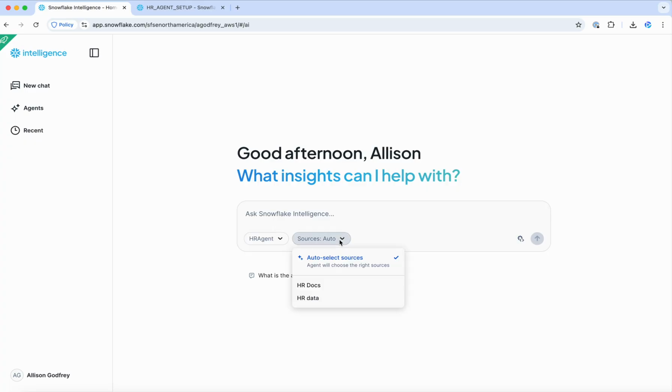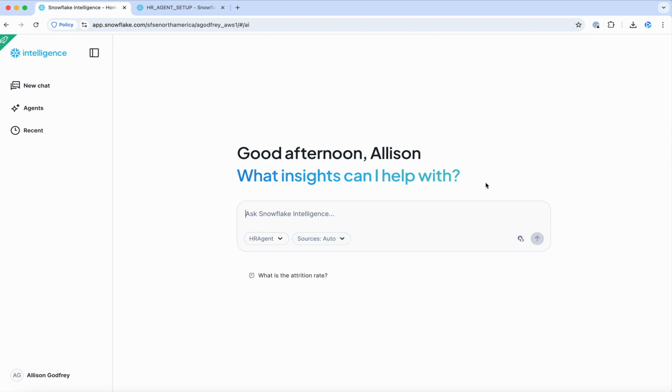And then in my sources tab, I can click on a source that I know will answer the question that I'm asking for it to scan less data or a quicker response time. But if I don't know whether my question's going to the structured data or the unstructured or a combination, I can leave it on auto select.